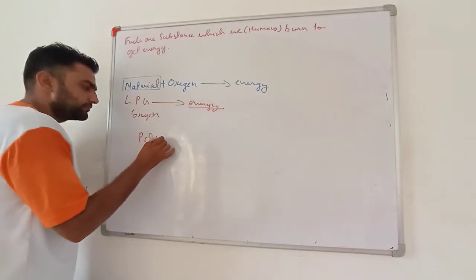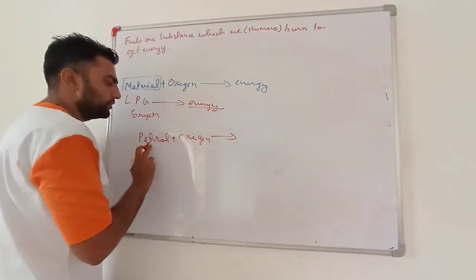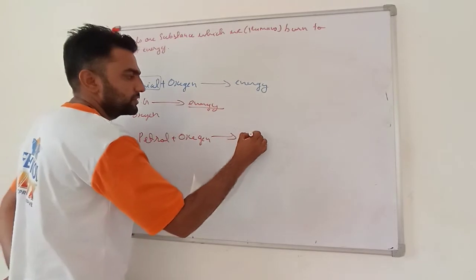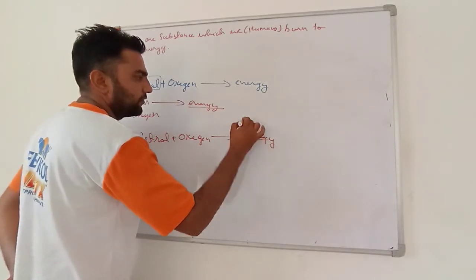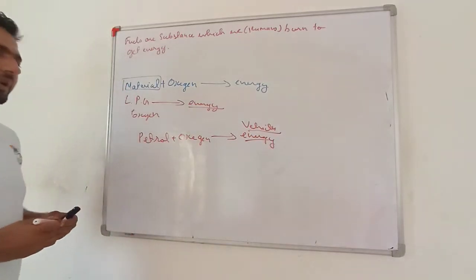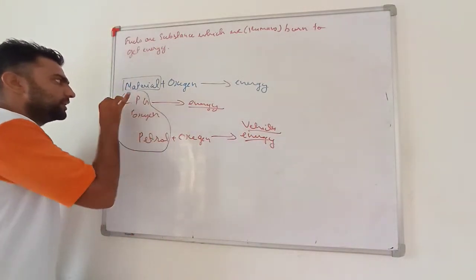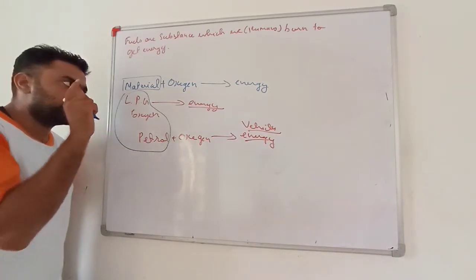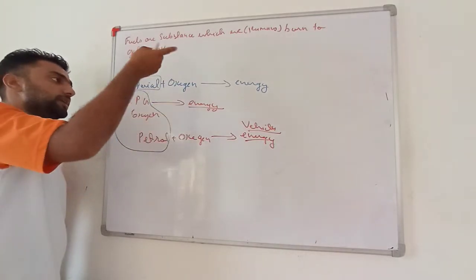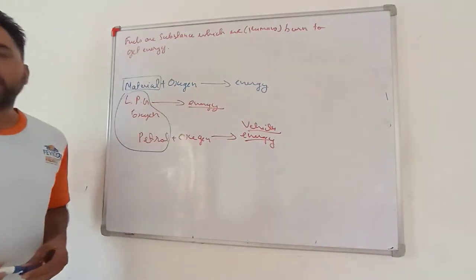Petrol plus oxygen, we do the combustion of this and we use this energy for running of the vehicles. So very important, these all are fuels, means we are burning these materials, or making combustion of these materials happen, so as to get energy and then exploit or use that energy.